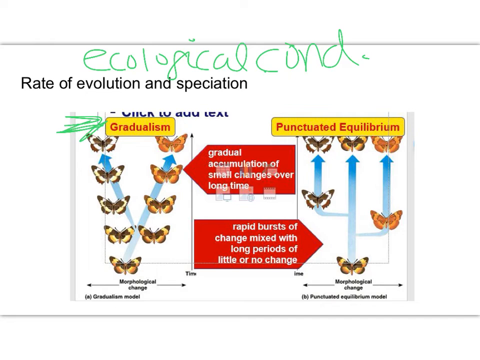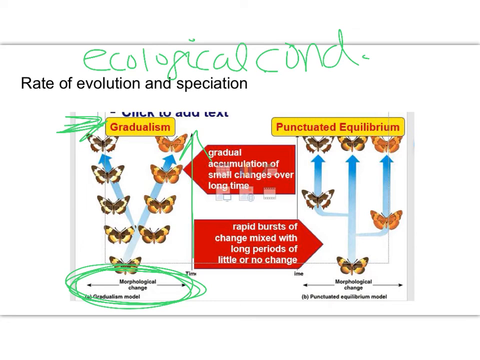You can see this happening in the butterfly. My morphological change, the amount of change in what it looks like, is along the x-axis, where time is along my y-axis. And so I don't have tons and tons of change in the x direction, so not tons of change in what it looks like over time. It's a very slow, gradual change.